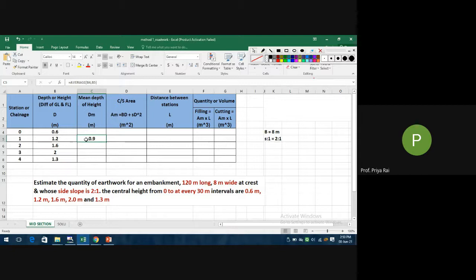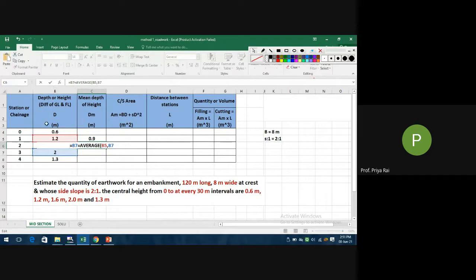See, average we will write here equals to average. Okay, double click on it, then select the cell. Here which average we will be taking? D1 plus D2 by 2. So D1, comma, D2.